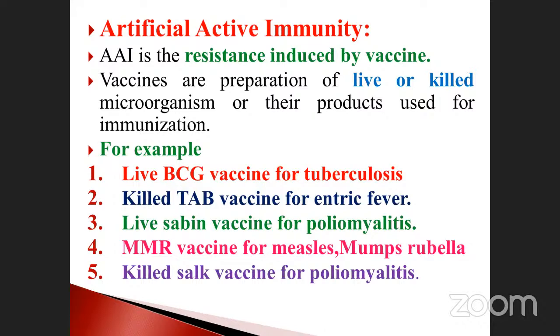Yesterday we saw it. So these are the two types that have been reported. One is called the live one, and another one is called the killed one. Some of them are attenuated. That also we already discussed, isn't it? So you should note down which ones come under the live and which ones come under the killed vaccines. That is very, very important.